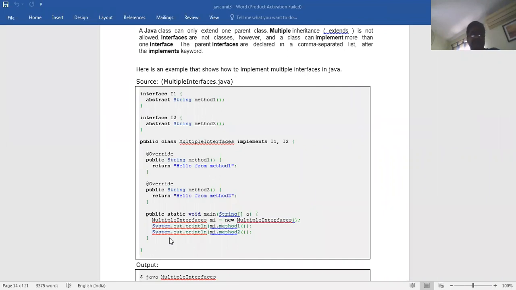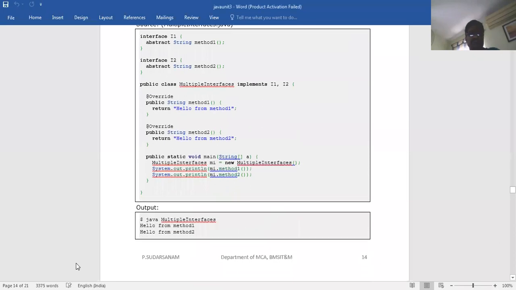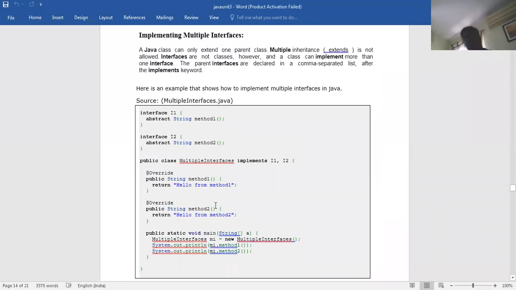Another one is called system.out.println mi.method 2. Method 2 is nothing but this one, so that is the output of this one. Java method interfaces is nothing but "hello from the method 1, hello from the method 2". The way of writing multiple interfaces is that you write interface 1 separately and interface 2 separately. For that you write the public class name implements interface 1 comma interface 2, that is, we have taken I1 comma I2.